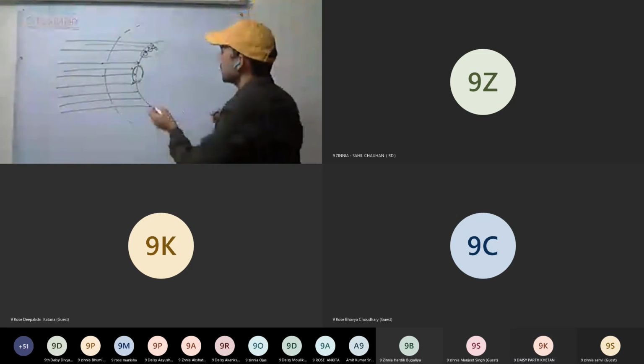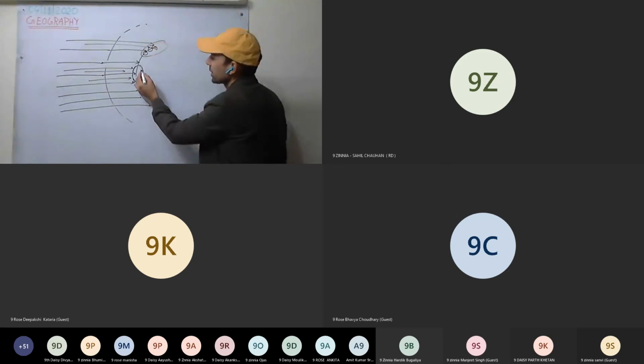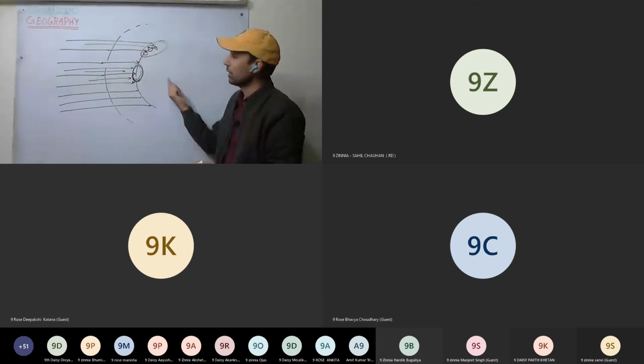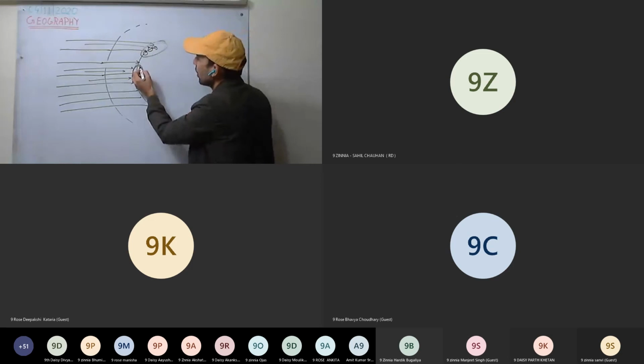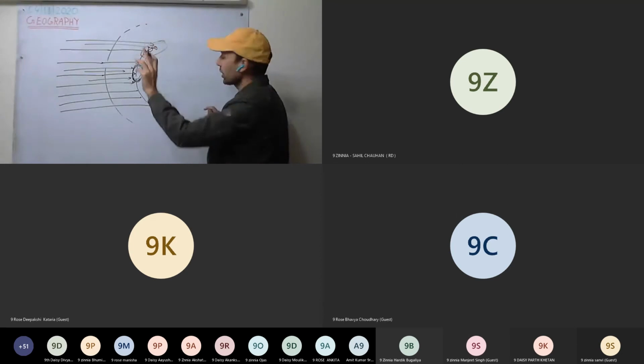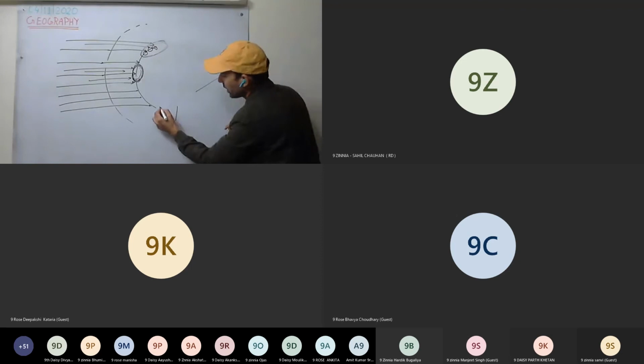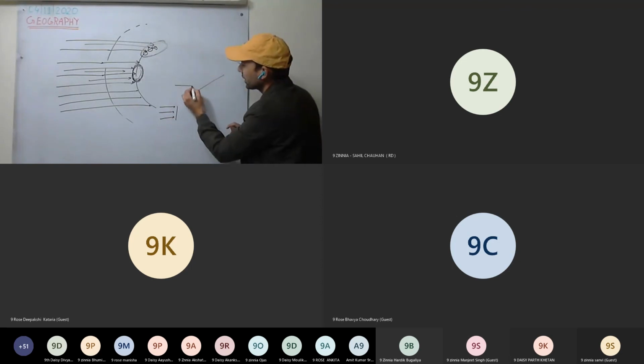So one more time. See here, for the vertical rays, the effective area is less as compared to the slanting rays. So more heat is concentrated in a smaller area. You can take it like this. I take one and one like this. I'm making 3 rays equidistant. Again, I'm making 3 rays equidistant.